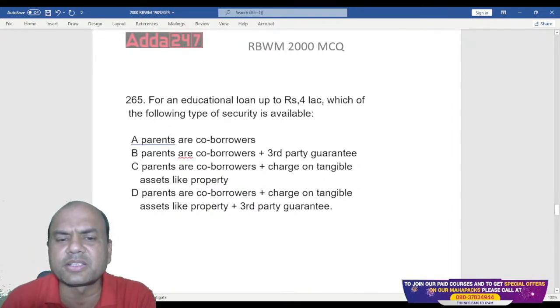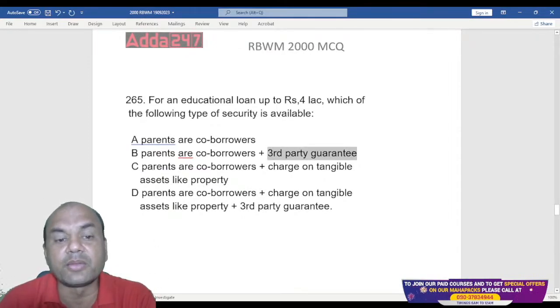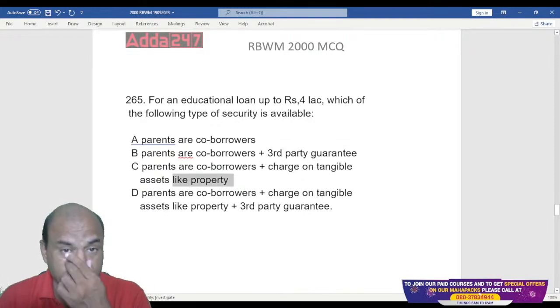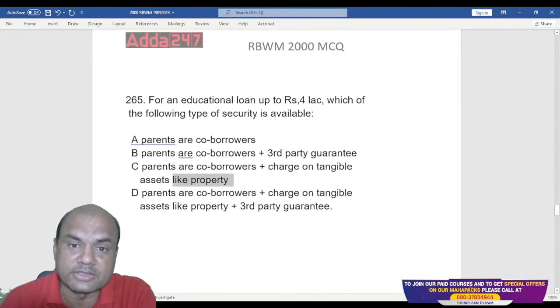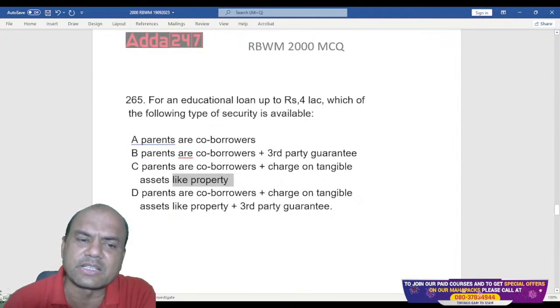Third party guarantor means someone else, some known person as a guarantor. Then parents as co-borrowers plus charge on tangible assets like property, house. Would they take a house as collateral for 4 lakhs? Or parents as co-borrowers plus charge on tangible plus third party, all of this. So D is basically all of this.